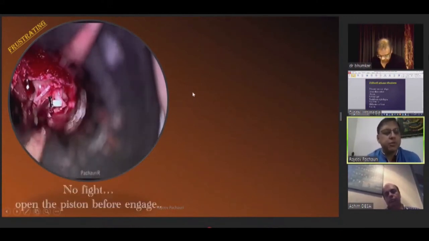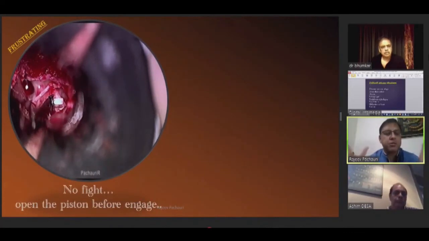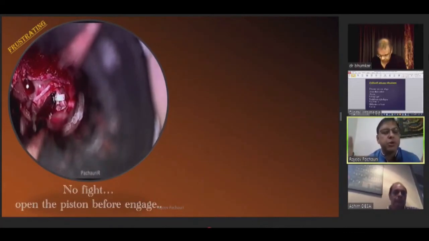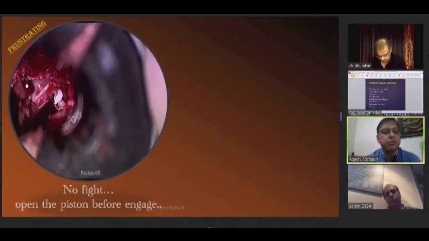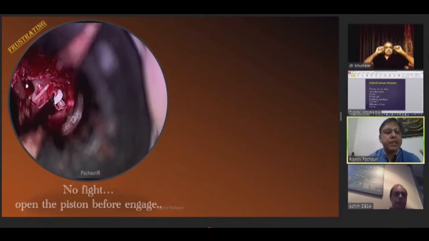And one more thing: open the piston properly, because this is the quality of the piston. If you are using a good quality piston, then the memory is very good. Like in this case, the surgeon is trying to engulf the piston in the incus, which is not good, because it can damage the incus or dislocate it. So open the piston properly, then try to insert it in the incus.